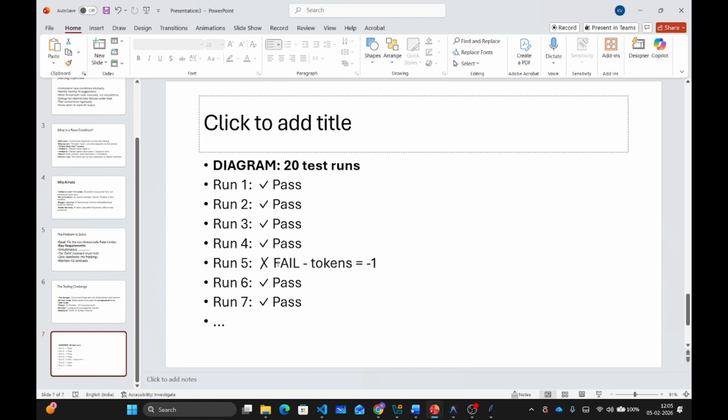The test suite includes 3 types of concurrent tests. First one is the stress test, with 50 threads and 100 requests each. Then we have the invariant monitor, which continuously checks that tokens stay non-negative, and also we have the deadlock test, which verifies your code doesn't freeze. You must pass all 3 tests.